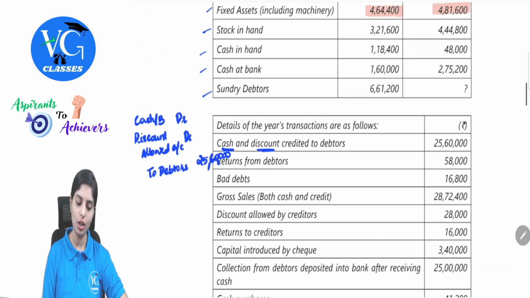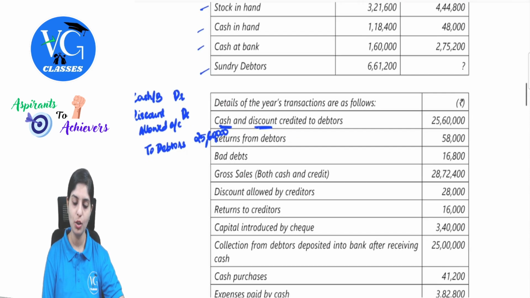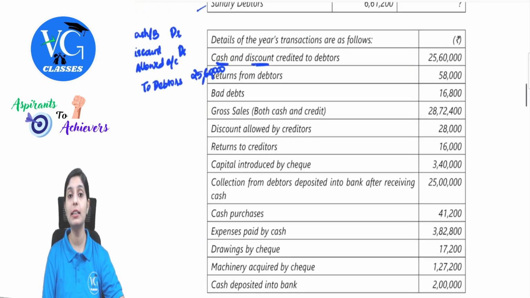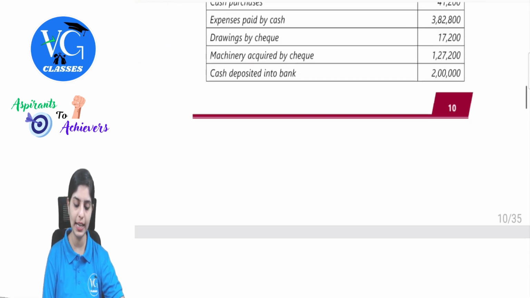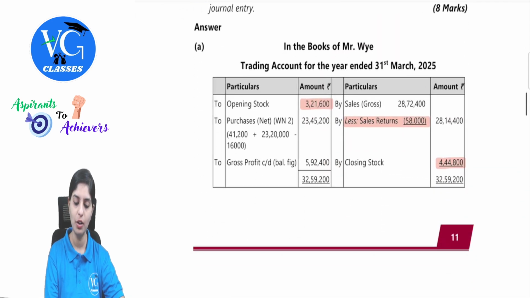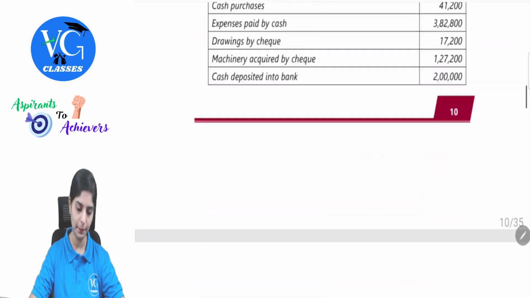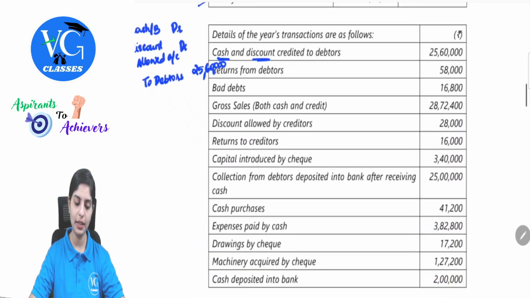Next, gross sales, both cash and credit. So total sales is given 28,72,400. So in order to consider the debtors, I want credit sales. Here both sales are given. So we will directly take this in our trading account, 28,72,400. There is no breakup yet available.